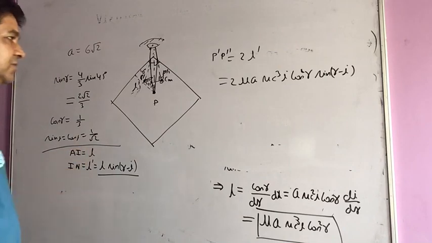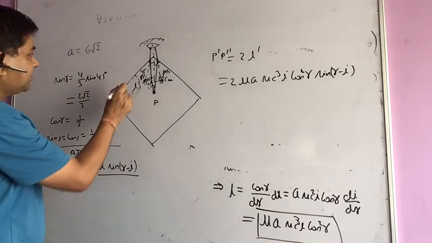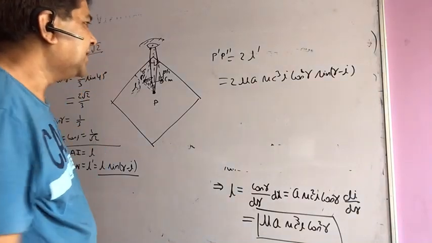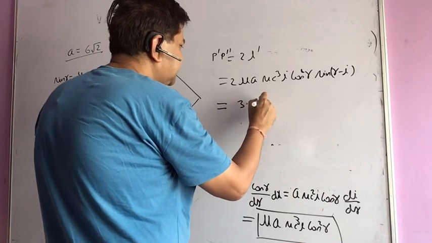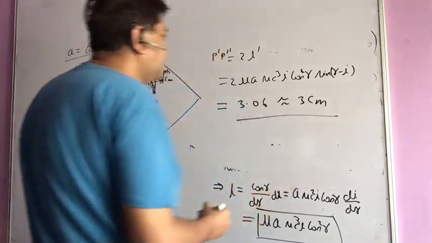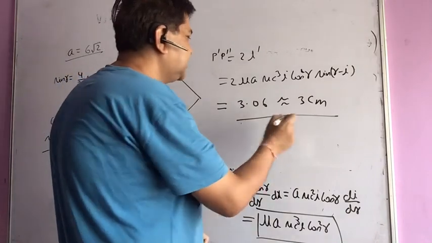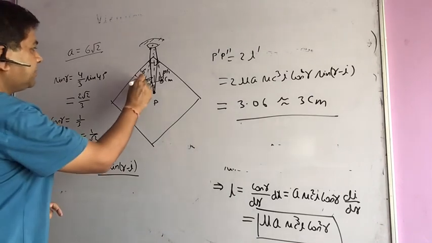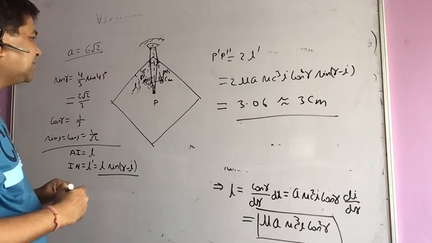So I will put in all these values, and A is going to be what? We have already calculated A to be 6 root 2. Putting all these values here, I am getting approximately 3.06. So my answer is going to be 3 centimeters, because we have to give the nearest integer, and 3.06 is closest to 3. So the answer of this question is 3 centimeters from my point of view, and the images that will appear will be here and here, and we will be able to calculate them.